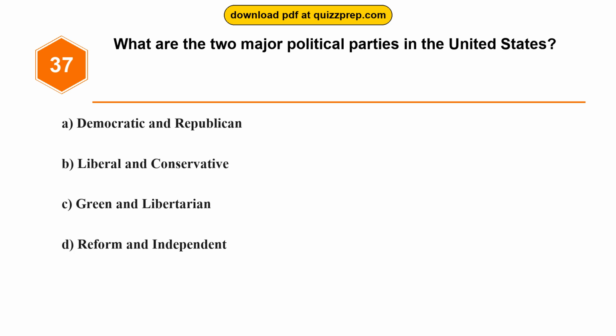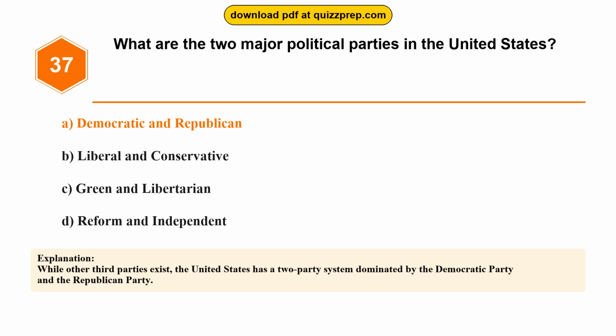Question 37. What are the two major political parties in the United States? Option A. Democratic and Republican. Option B. Liberal and Conservative. Option C. Green and Libertarian. Option D. Reform and Independent. The correct answer is option A. Democratic and Republican. While other third parties exist, the United States has a two-party system dominated by the Democratic Party and the Republican Party.